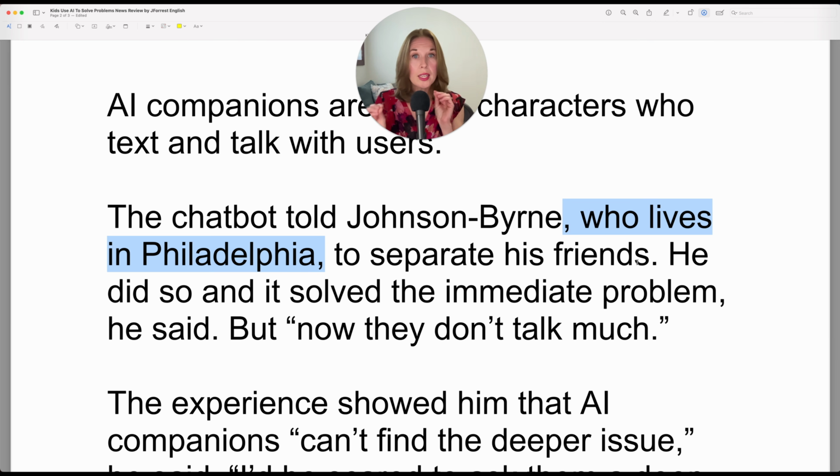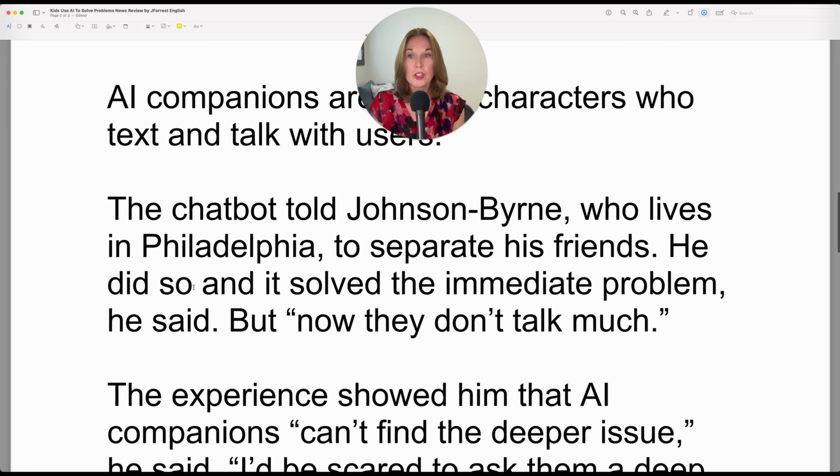Sometimes I hear students change the word order of that. Even though tell is such a basic verb that you would learn in beginner English, I still hear mistakes. So you tell someone to do something. So the to do represents that you need the infinitive here, which we have, and the something is all of this. To separate his friends, that's the something, but to do represents the infinitive. He did so. So what does this mean? He did so. He separated his friends.